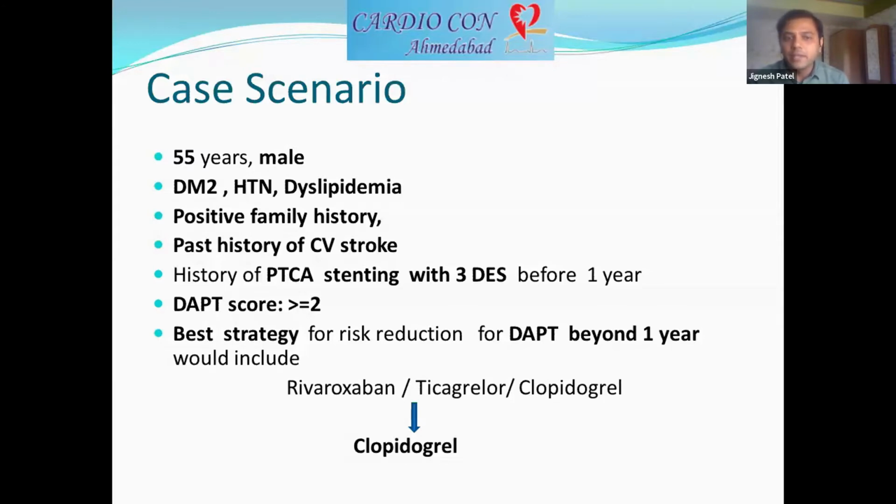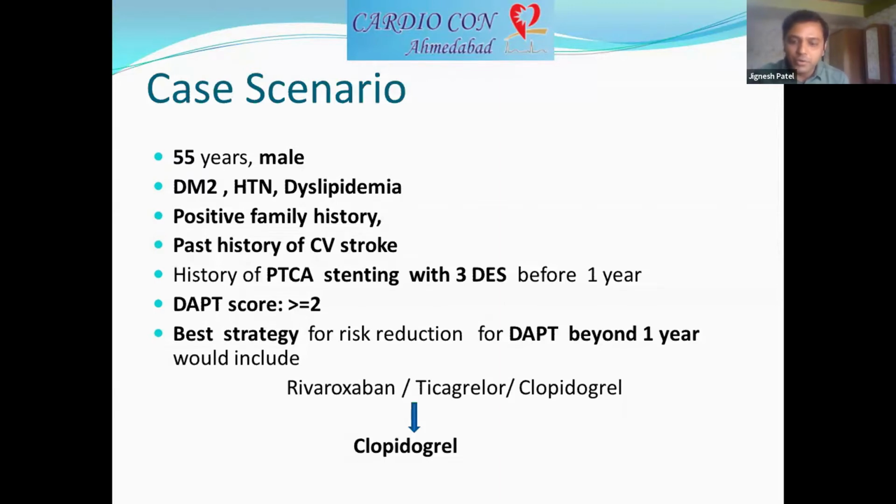If we look at the DAPT score in this patient, though we don't have other patient characteristics, the characteristics of the stent used, the type of stent used, the DAPT score will be at least 2 or more. So based on that, we will need continuation of the DAPT beyond the 1 year to prevent future CV events. So we have a discussion.